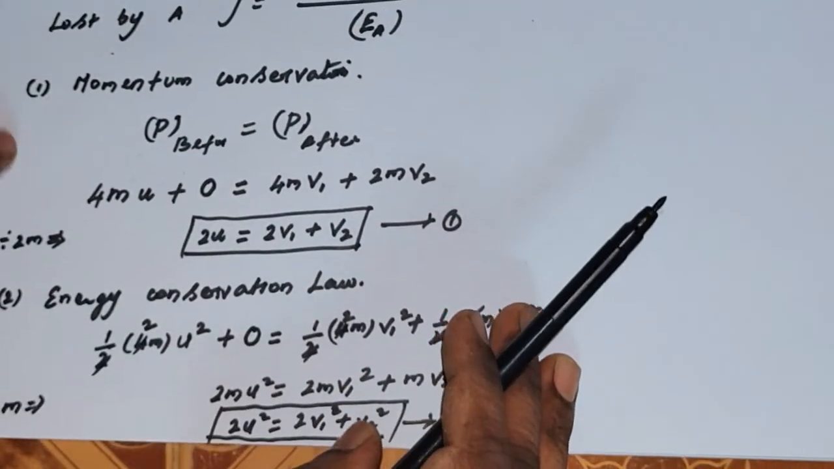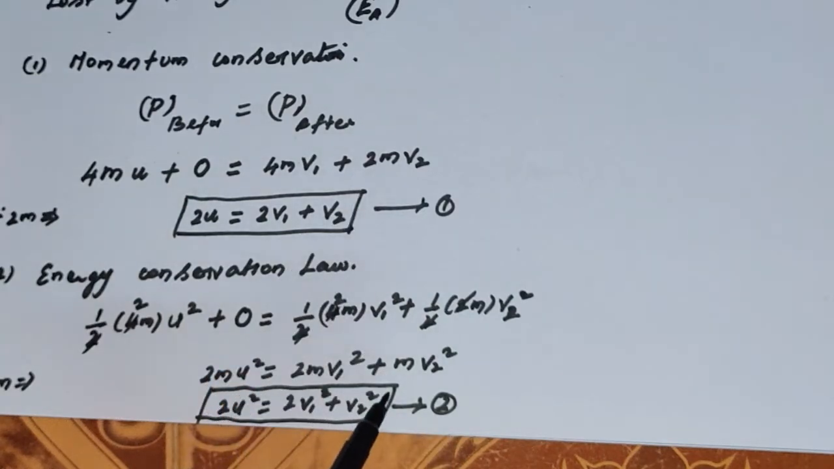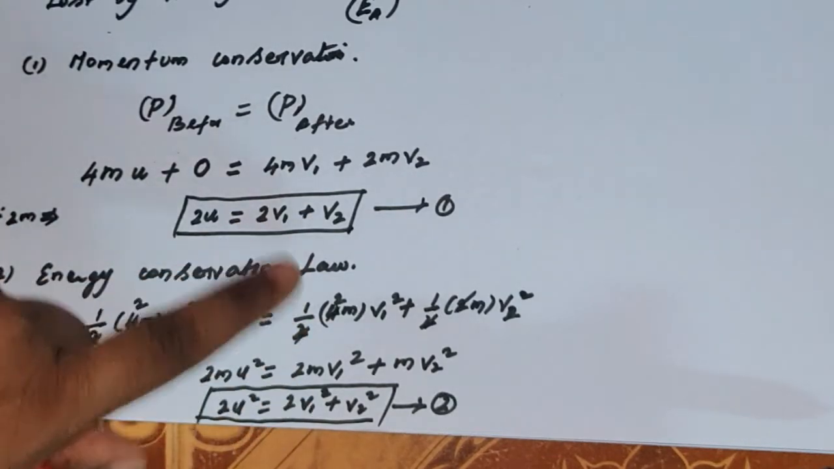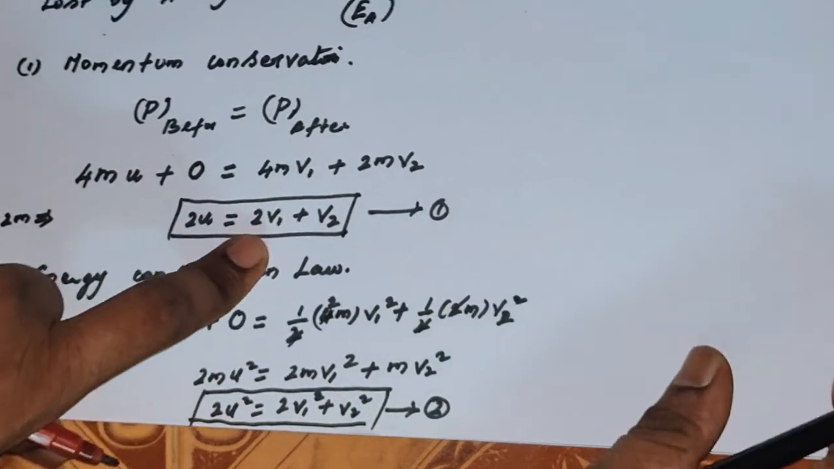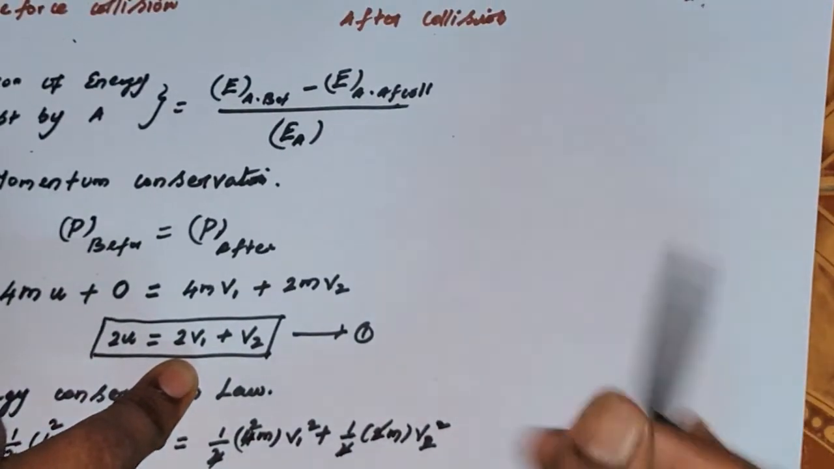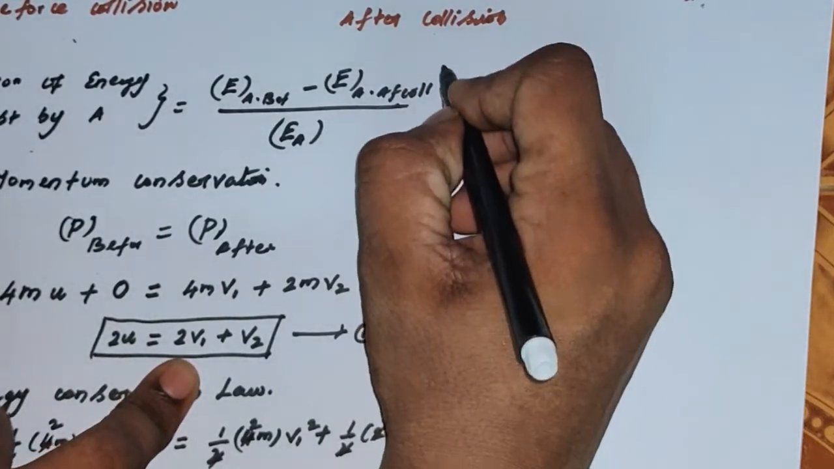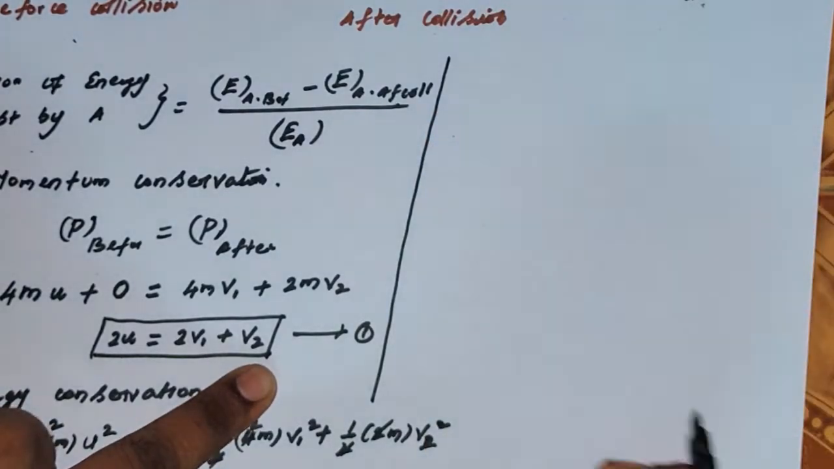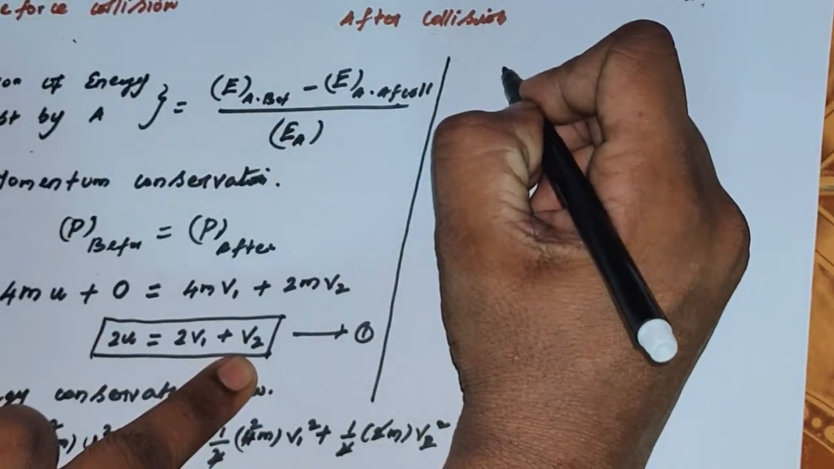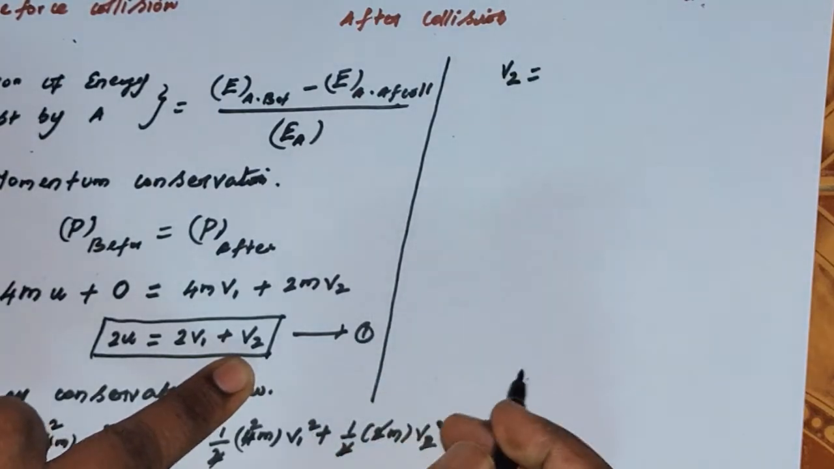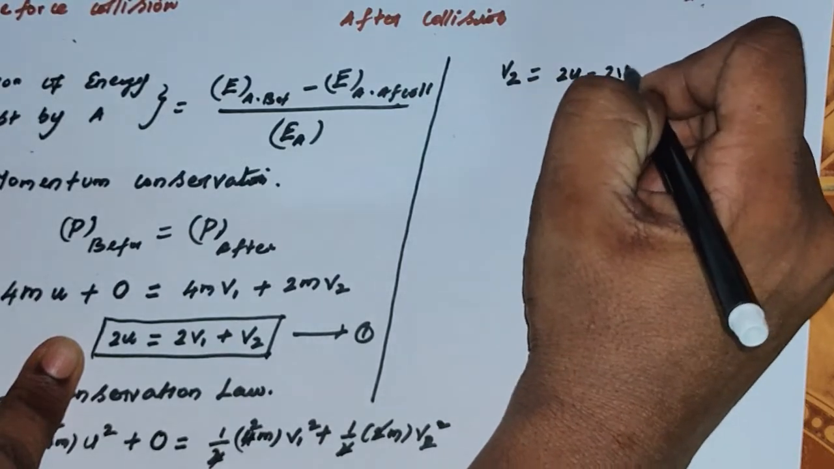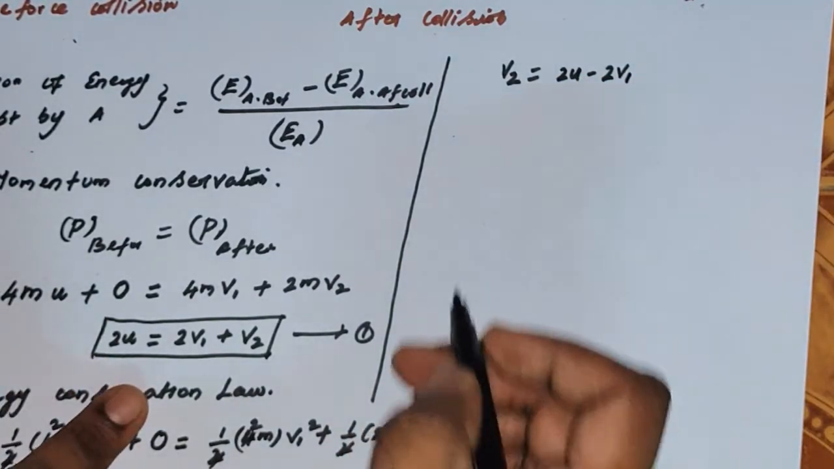For finding v1, we are going to use these two equations. For that, you have to eliminate v2 from both equations. First, we are going to rearrange equation number 1. Simply, we need v2 only. If you keep v2 on one side and push 2v1 to the other side, it will give 2u minus 2v1.